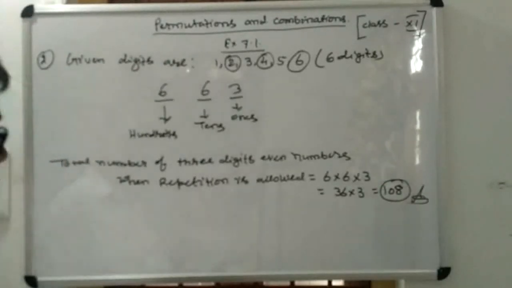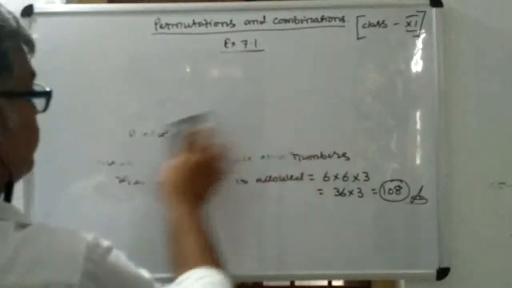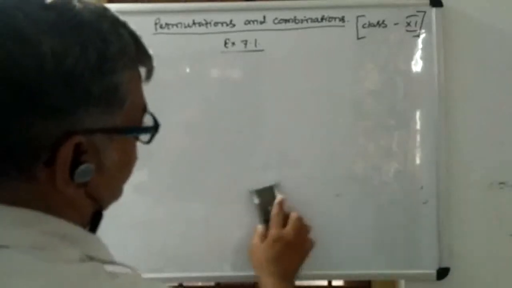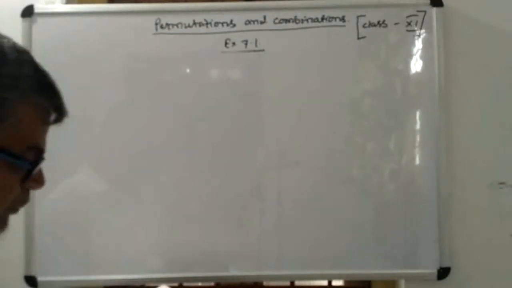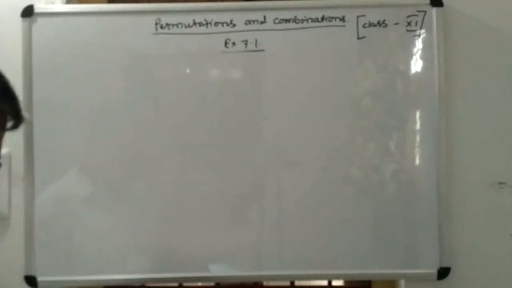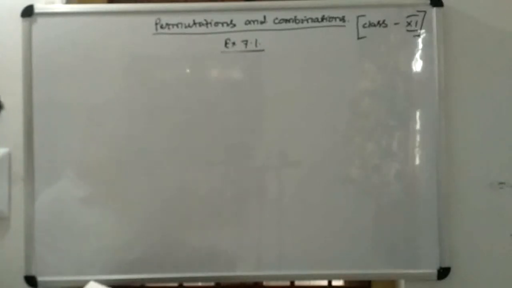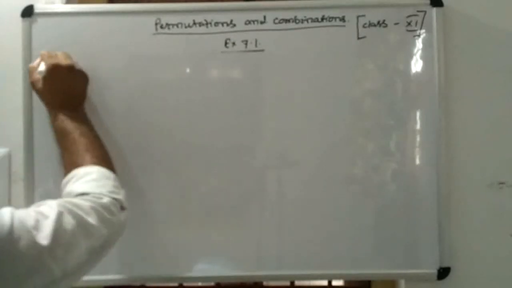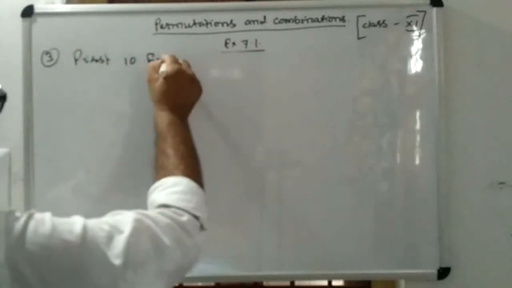Now come to question number 3. Question number 3 is: how many 4-letter codes can be formed using the first 10 letters of the English alphabet if no letters can be repeated? This is a very simple question. In question number 3, you have to use the first 10 letters of the English alphabet. So the first 10 English alphabets are